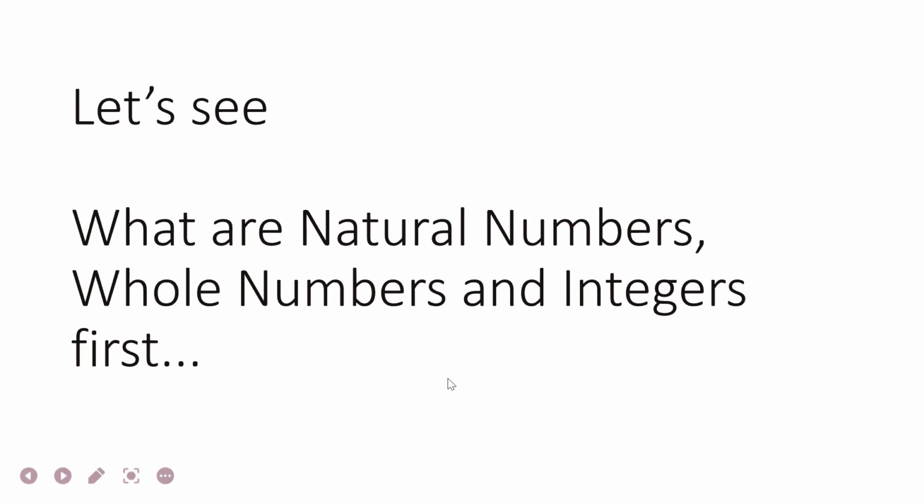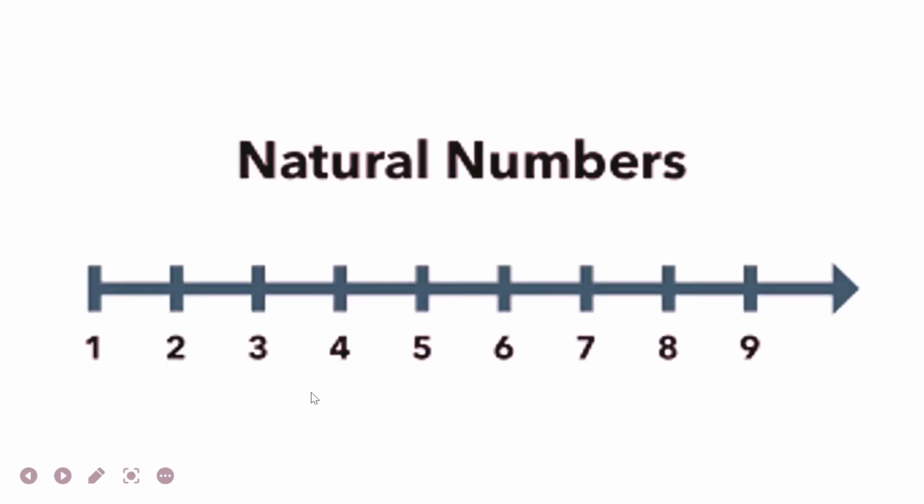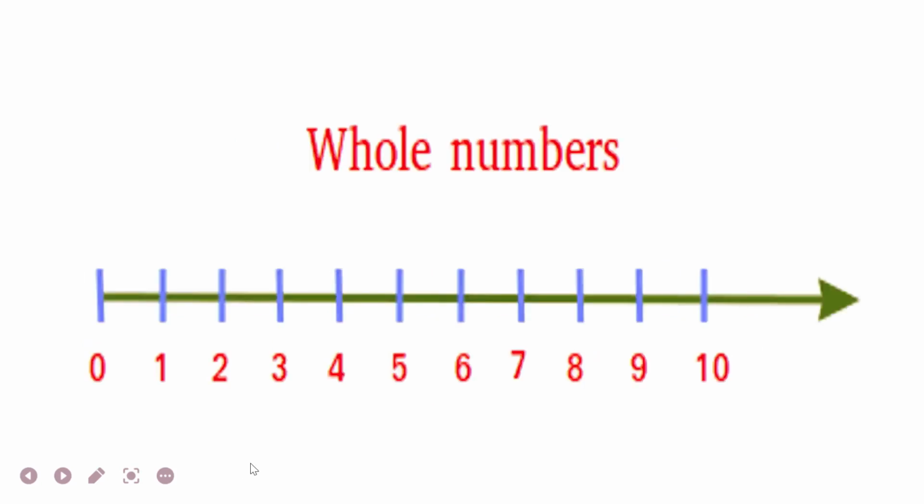Before starting rational numbers, we will discuss natural numbers, whole numbers, as well as integers first of all. Natural numbers are those numbers which start from 1 and go up to infinity. Whole numbers are those numbers which start from 0 and go up to infinity. So 0, 1, 2, 3, 4 and up to infinity are whole numbers, and the numbers starting from 1 are natural numbers.